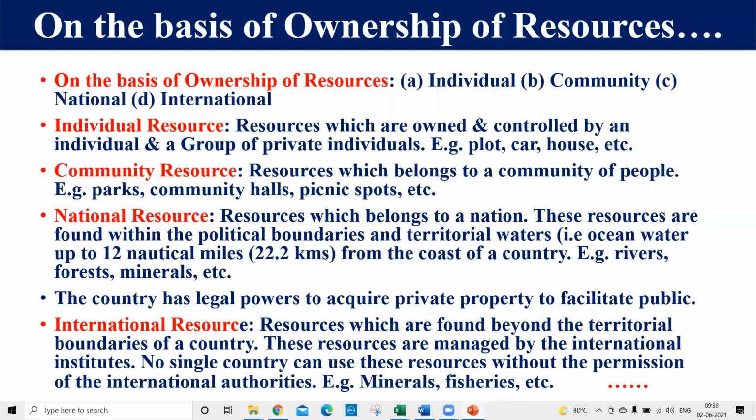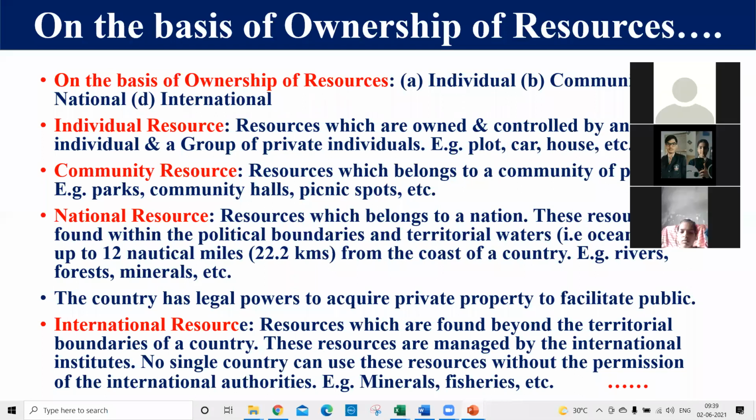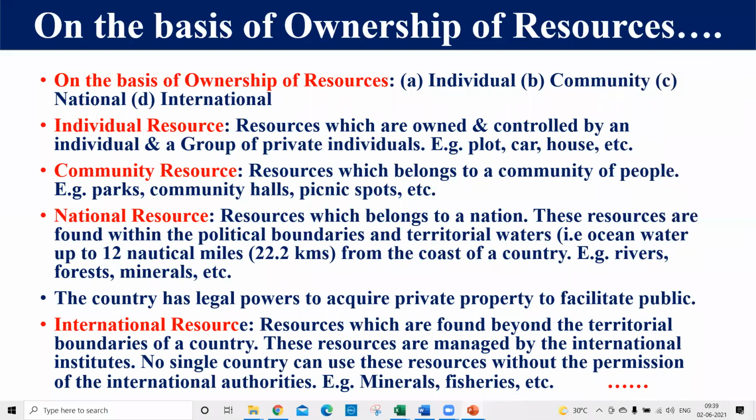Up to 12 nautical miles, that is 22.2 kilometres, that area is the area of that particular country, and the country has the legal power to use the resources found in that area. I'll give you an example: Mumbai High. It is a great source from where we can get natural resources.